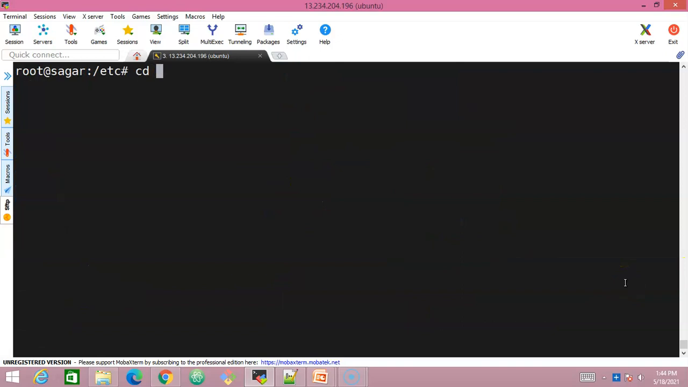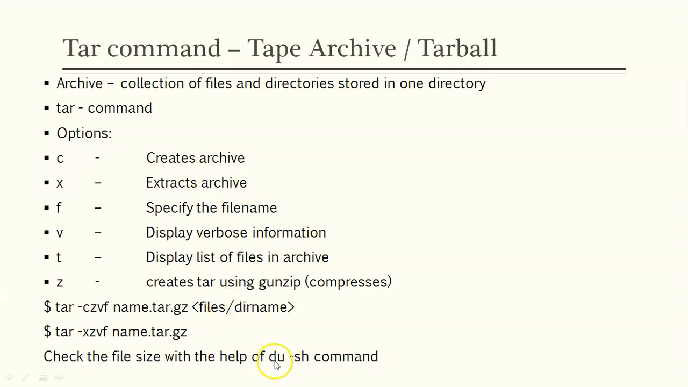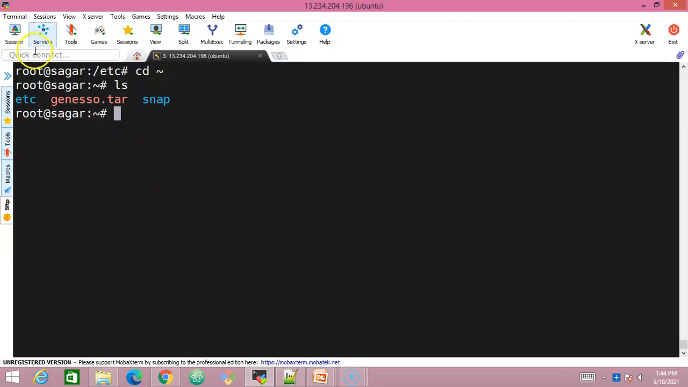So what I'll do, I'll navigate to the user's home directory, tilde symbol, and look at ls. I have geneso.tar and etc. Let us try to understand what is the size of this particular tar file now. So here you'll be learning a new command, which is du -sh. Let's look into the slide here. We have a command called du -sh, which is going to display the summary of the size of that particular file. So what is the size of this file? It is going to get displayed.